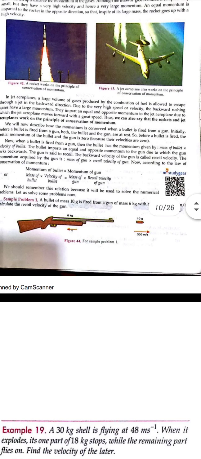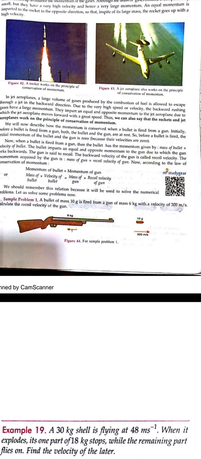And you can see another example for the principle of conservation of momentum. This is in the 9th class book also. You can see that whenever the gun is fired, the momentum of the bullet will be equal to the momentum of the gun itself, right? So the momentum of the bullet will be equal to that of the recoil of the gun.